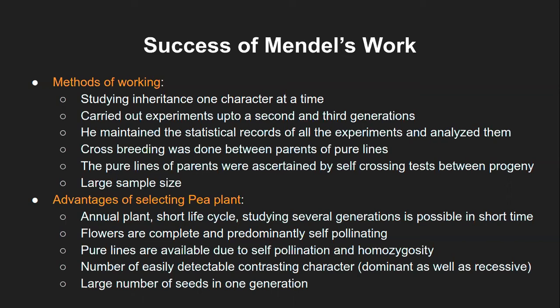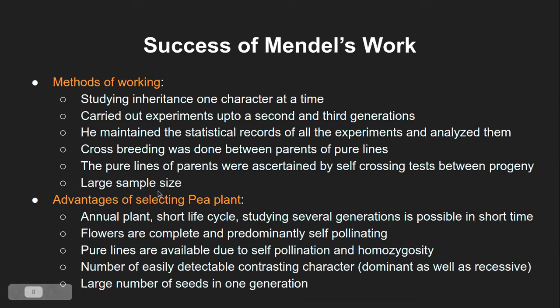Now, this third generation white flower producing plant, from the first experiment, and the third generation white flower producing plant from the other, he crossed them, right? So the pure lines of the parents were ascertained by self-crossing. Self-crossing means from the self-breed, the same breed, he crossed them, and if that leads to a white flower again, in the example that I take, that means the breed is very, very pure. There is no manipulation at all. So that way, the confirmation was done by Mendel.